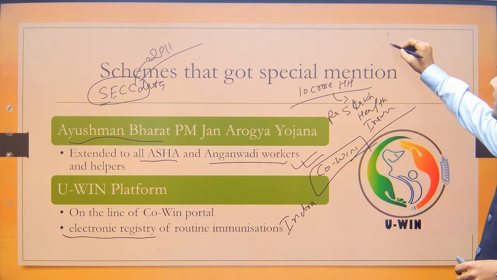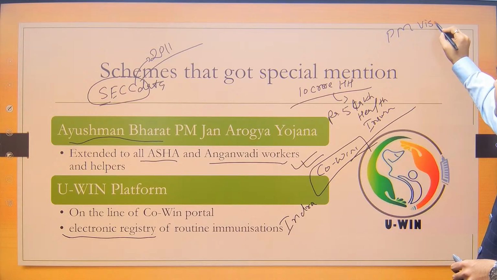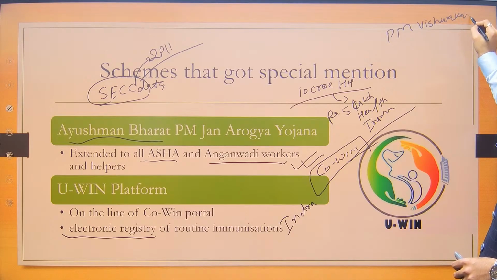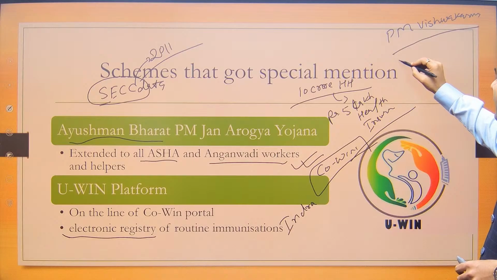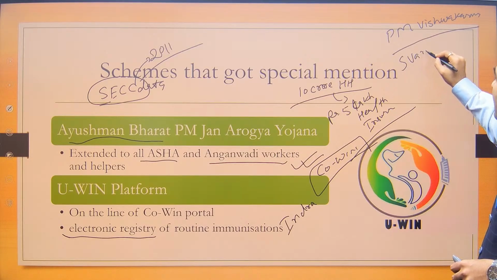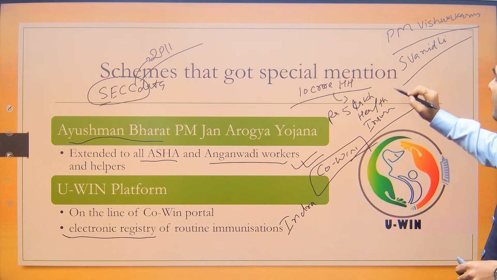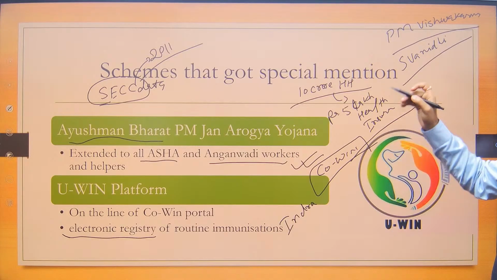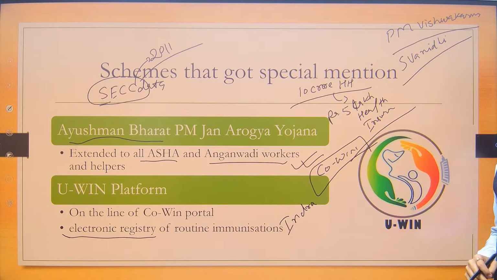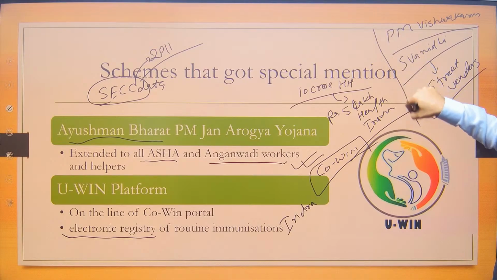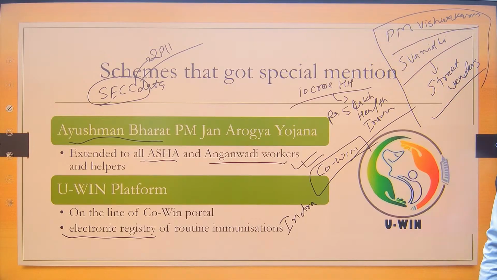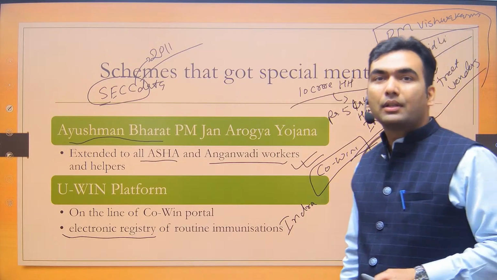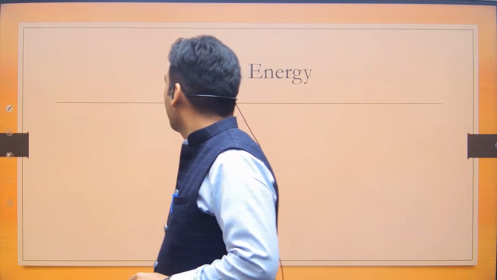इसके अलावा गवर्नमेंट ने पीएम विश्वकर्मा स्कीम, which was for the artisans, and Swanidhi scheme, which was for the street vendors. These were also the schemes which were part of the budget speech of the finance minister. तो थोड़ा सा इनके बारे में भी एलिजिबिलिटी क्राइटेरिया वगैरह आपको देख लेना है, ठीक है.